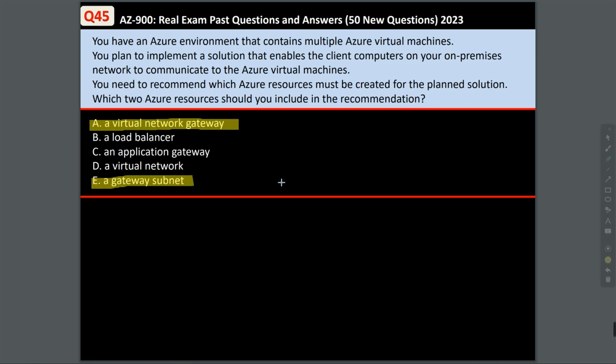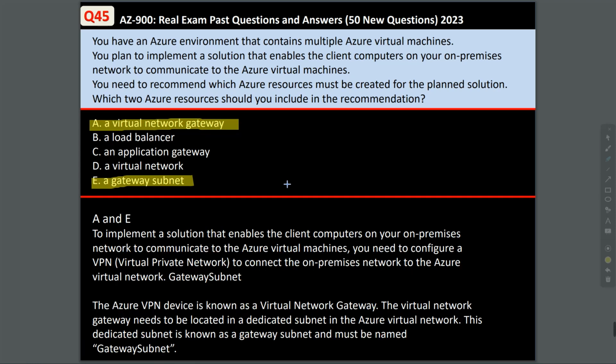To implement a solution that enables the client's computers on your on-premises network to communicate to the Azure virtual machines, you need to configure a VPN, which is a virtual private network, to connect the on-premises network to the Azure virtual network. The Azure VPN device is known as the virtual network gateway. The virtual network gateway needs to be located in a dedicated subnet in the Azure virtual network. This dedicated subnet is known as a gateway subnet and must be named GatewaySubnet. So option A and E is correct.